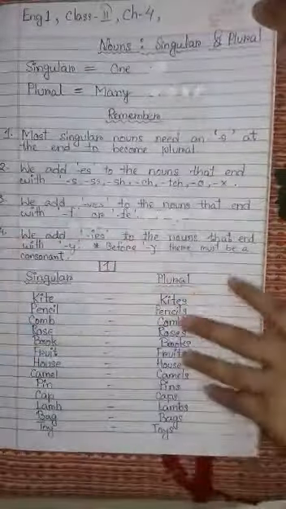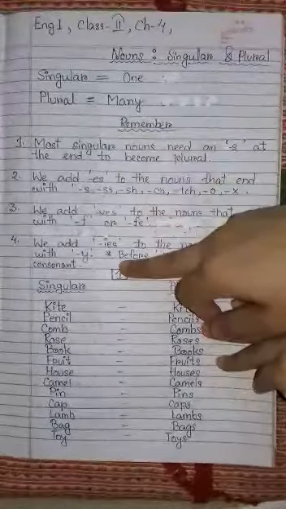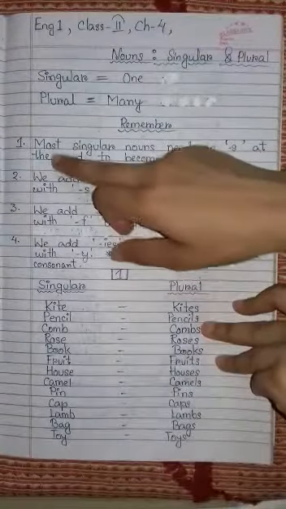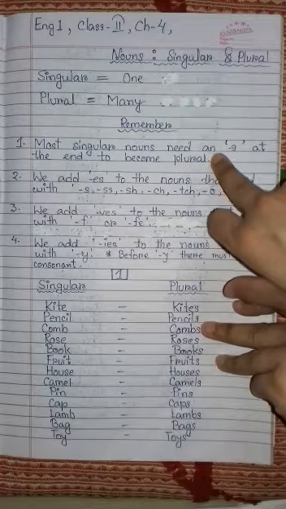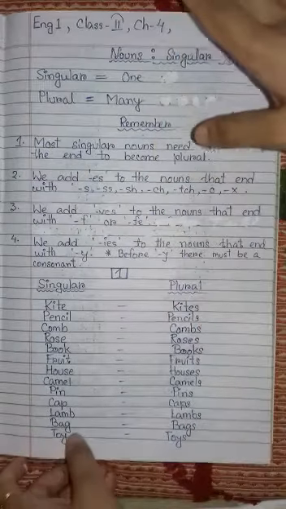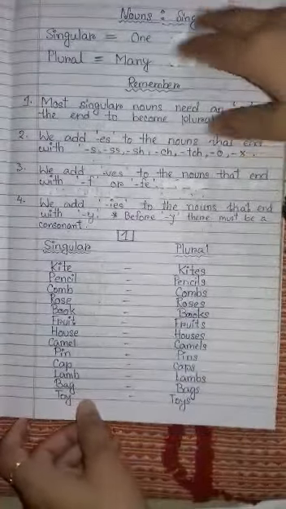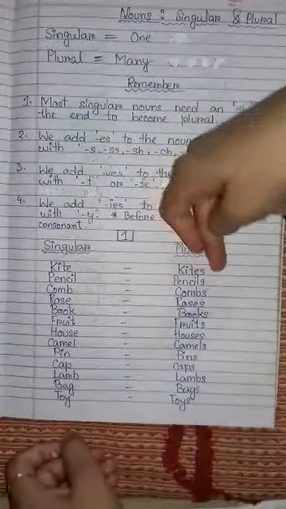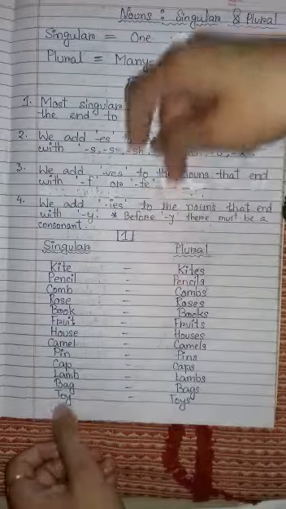And rule number 1 is the very simplest rule among the 4. Most nouns need an S at the end to become plural. Only add S. Like kite, kites, pencil, pencils, comb, combs, toy, toys.